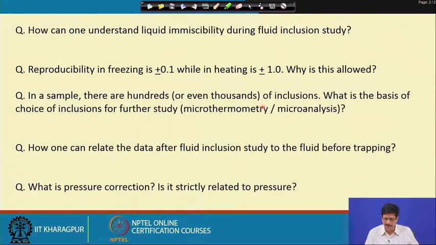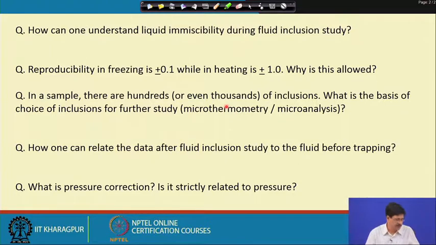In a sample there are hundreds of inclusions. What is the basis of choice of inclusion for further study? Naturally, we first look at the workable inclusions in terms of their size and also the shape, the regular shaped ones. They are going to give us dependable data. So, that could be the only criteria for choice of these inclusions.